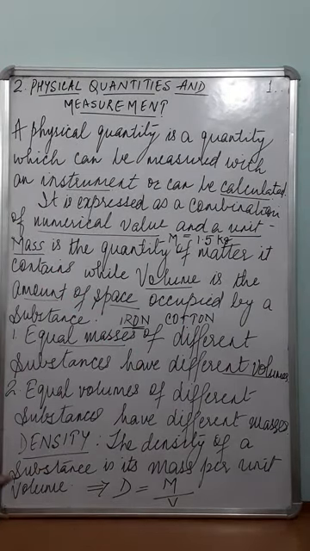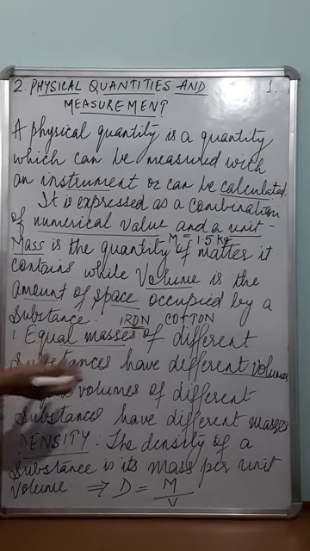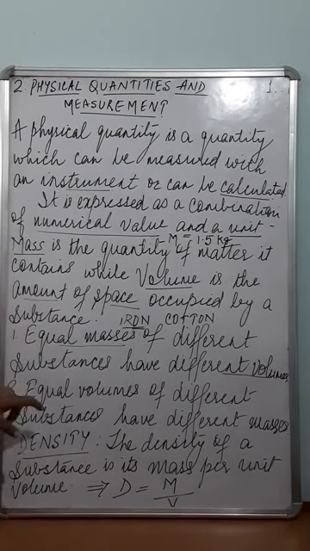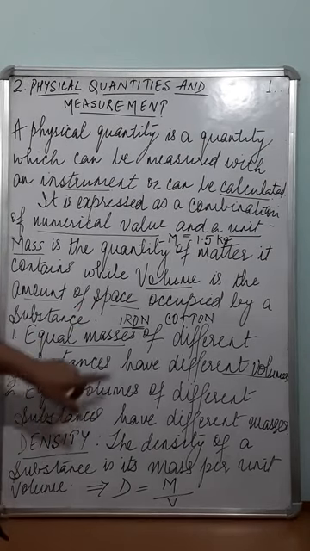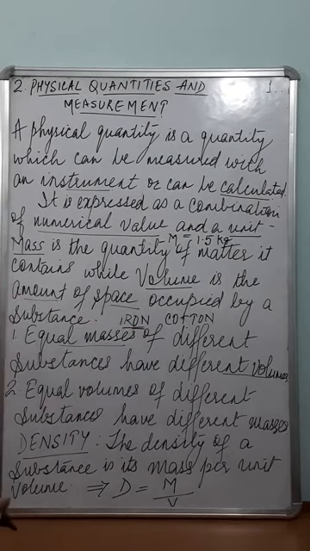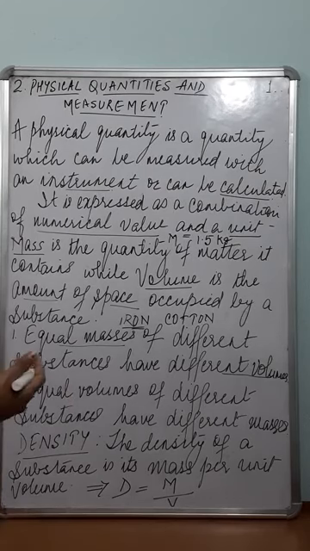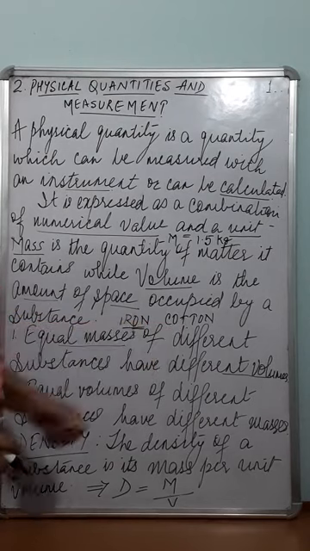Now the second one: equal volumes of different substances have different masses. The same example, you can take it in the reverse order. Take equal volume of iron and equal volume of cotton, say 20 centimeter cube of iron and 20 centimeter cube of cotton.